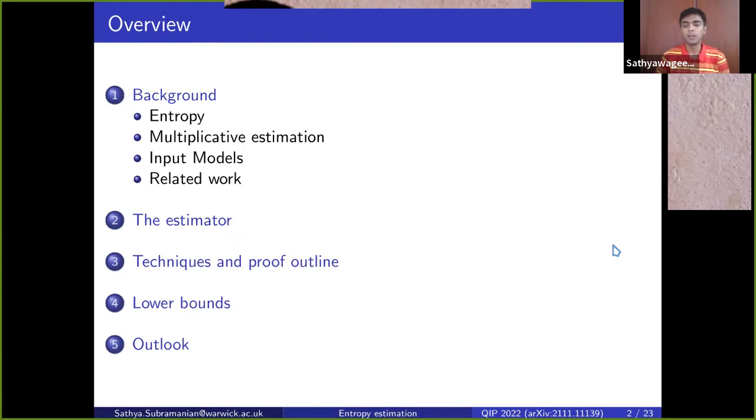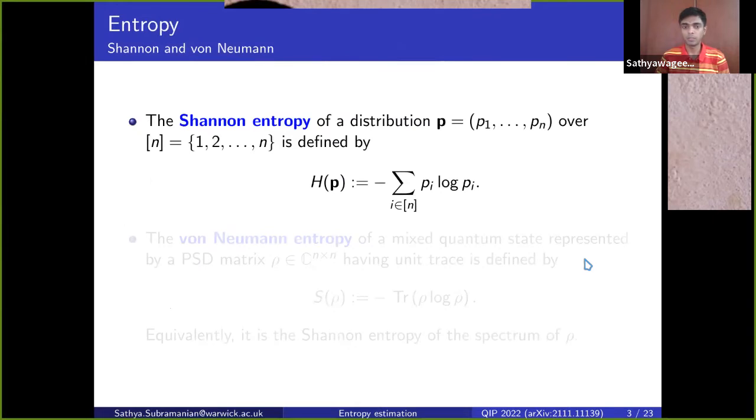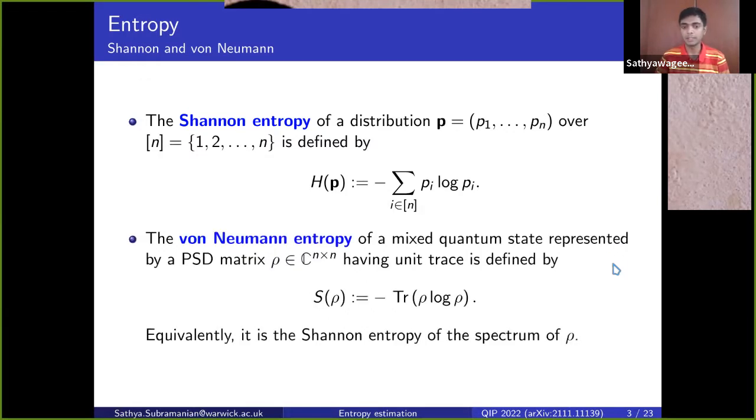and also quickly mention what the lower bounds are that we prove. Okay, so to get definitions out of the way first, the Shannon entropy of a distribution on n items is defined in the standard way. So it's the sum over p_i times log of p_i with a negative sign in front. And the von Neumann entropy of mixed quantum states, represented by density matrices, is defined by the negative of the trace of rho log rho. So this is very much analogous to the classical case. And in particular, the von Neumann entropy is exactly equal to the Shannon entropy of the spectrum of the density matrix rho.